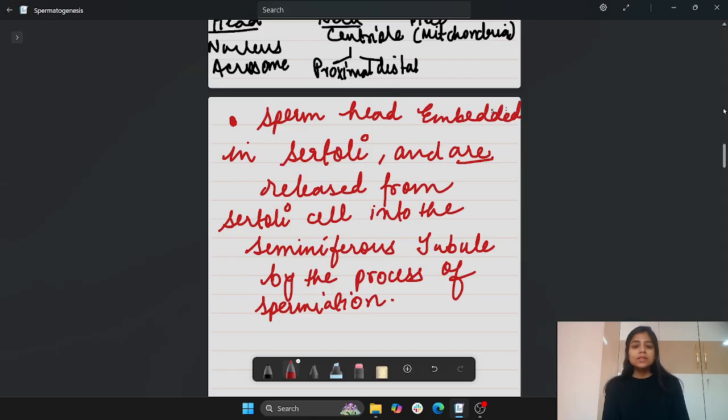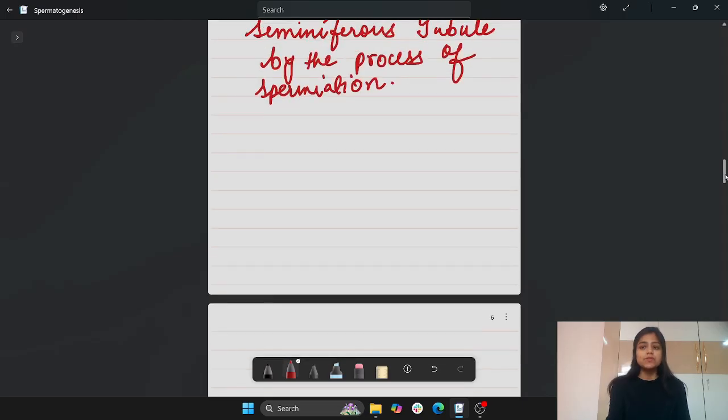Fine. But finally released from where? The sperm head has to be removed from the Sertoli cells. It has to be moved into the lumen of the seminiferous tubule, and then afterwards it will be moving out from that part, right? To be more specific, they will be moving out into the tubuli recti, and from tubuli recti they will go into the rete testis. Fine, I hope it's clear. So this happens in the process of spermiation.